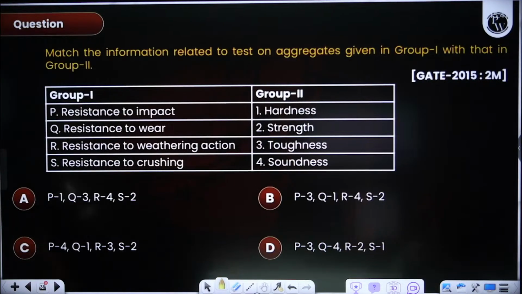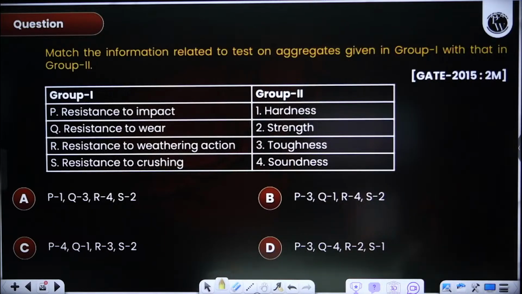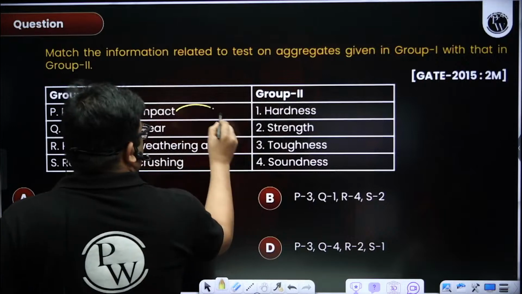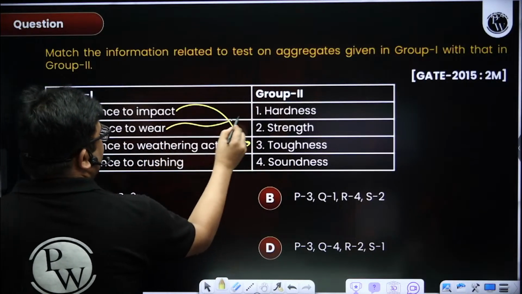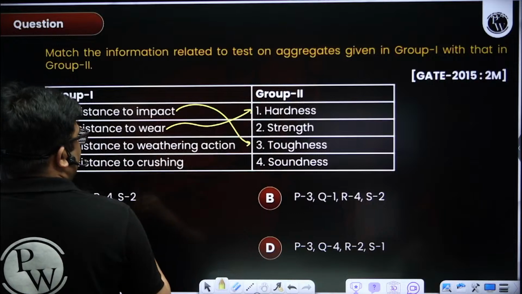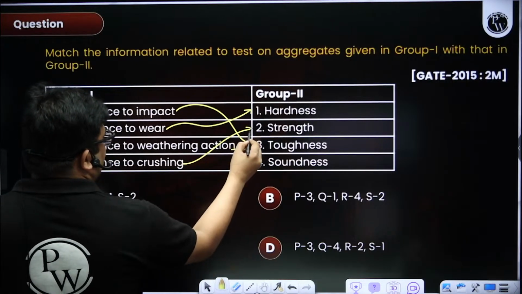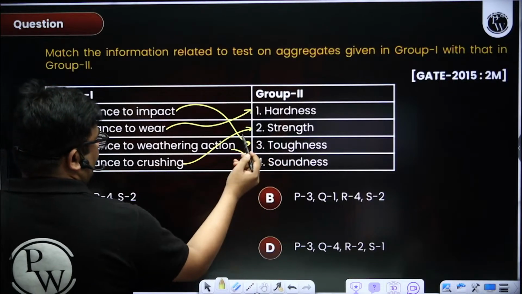Very easy question. Resistance to impact is toughness. Resistance to wear means wear and tear means abrasion, so hardness. Weathering action, soundness. Crushing is strength. So 3, 1, 4, 2.